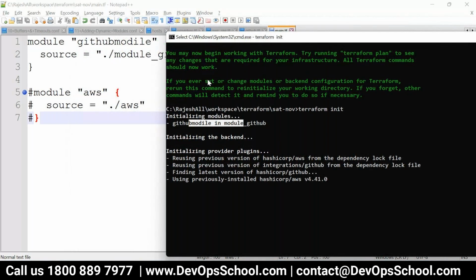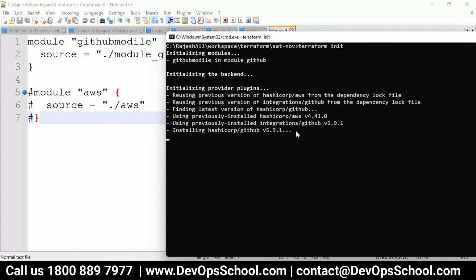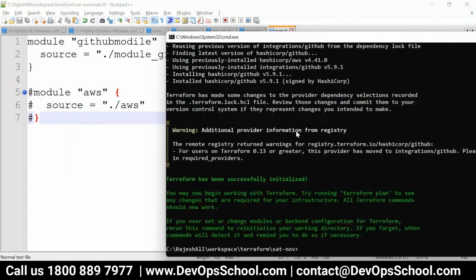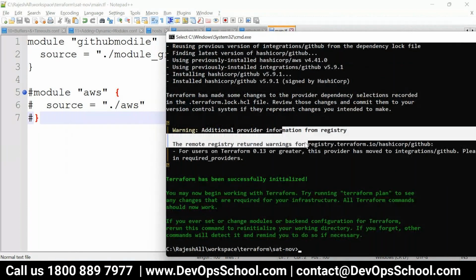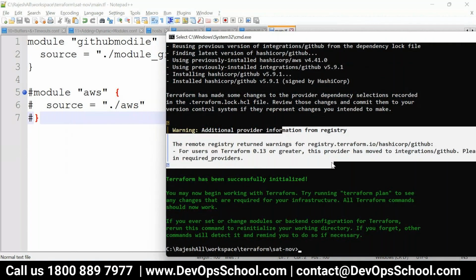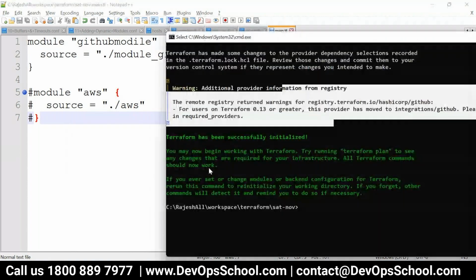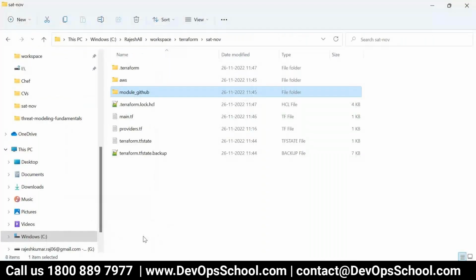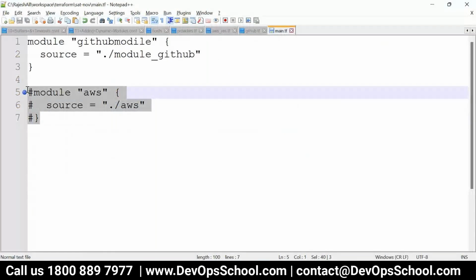Wait for a few seconds. Okay, so done. There's some warning that you can ignore. Now you see that I created a modularized program. You have to understand that modularized program. Instead of writing in a root module, I converted it into a module and then call that module through the root module, which is here.